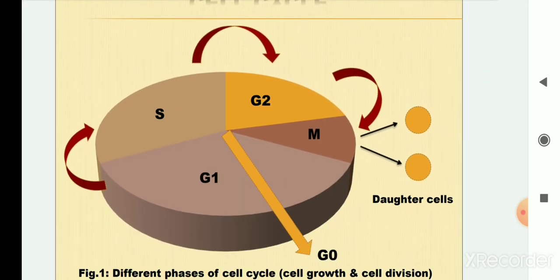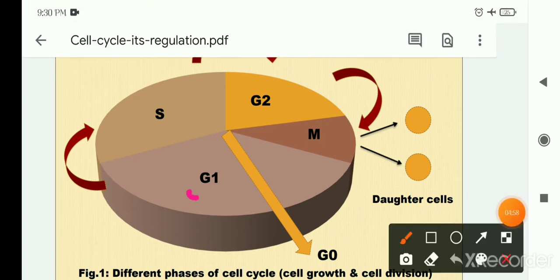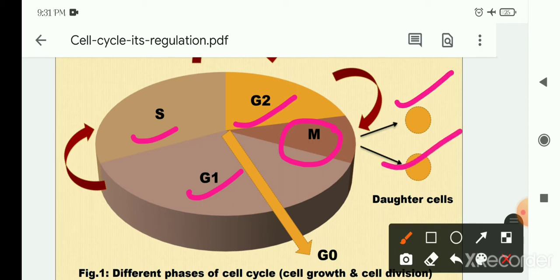Okay, so here the figure represents the percentage of the cell cycle, that is, 90% of the cell cycle is consumed by the interphase, that is G1, S and G2, and the remaining 10% of the cell cycle is consumed by the M phase, which is generally regarded as the cell division phase, where the mother cell is divided into two equal daughter cells.